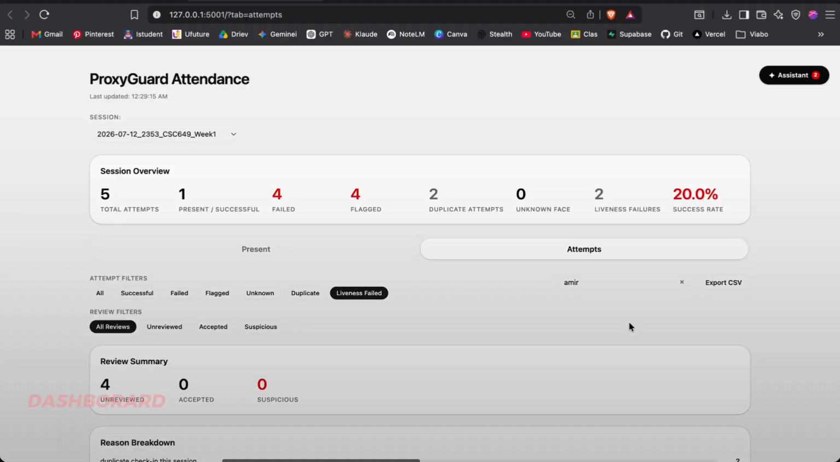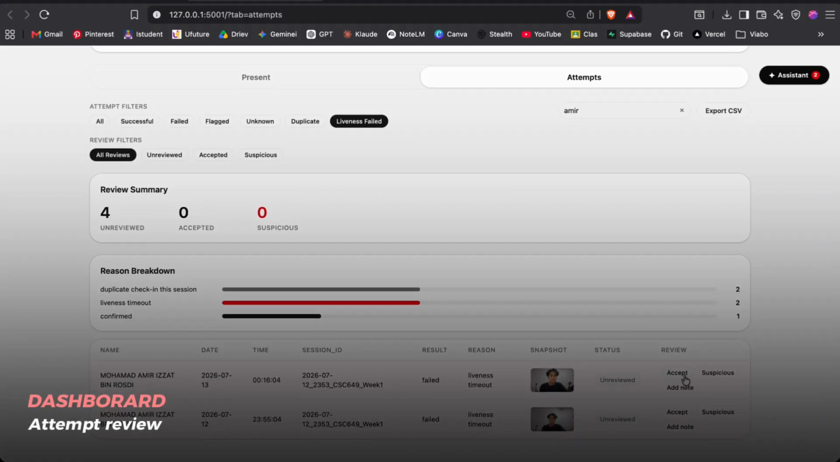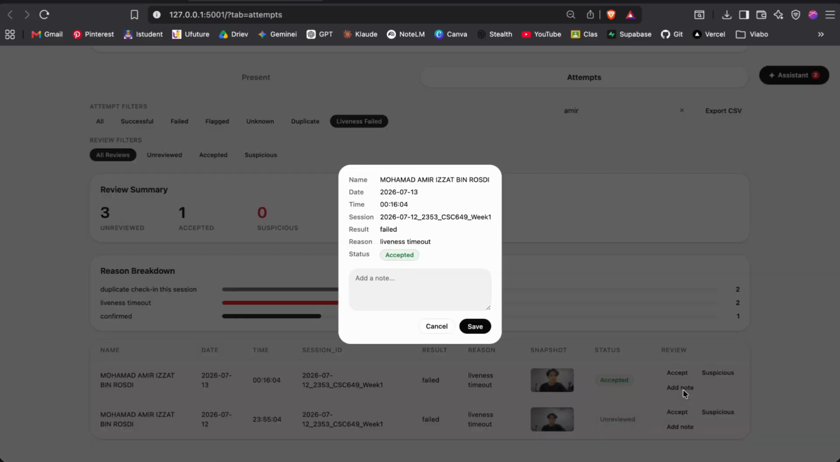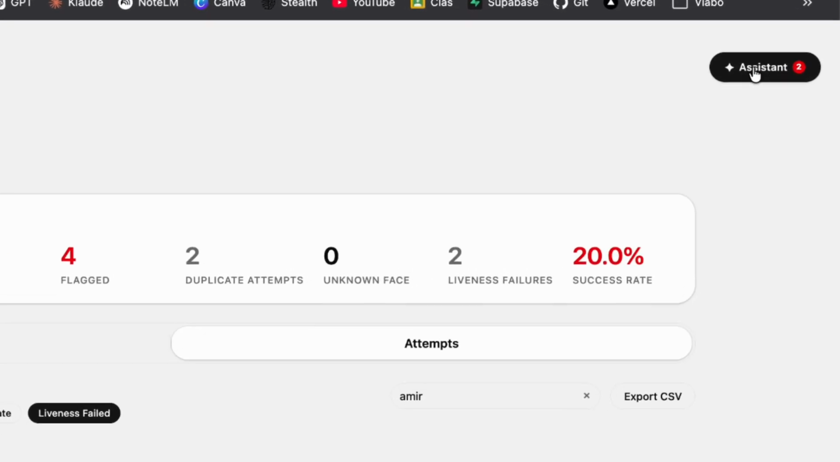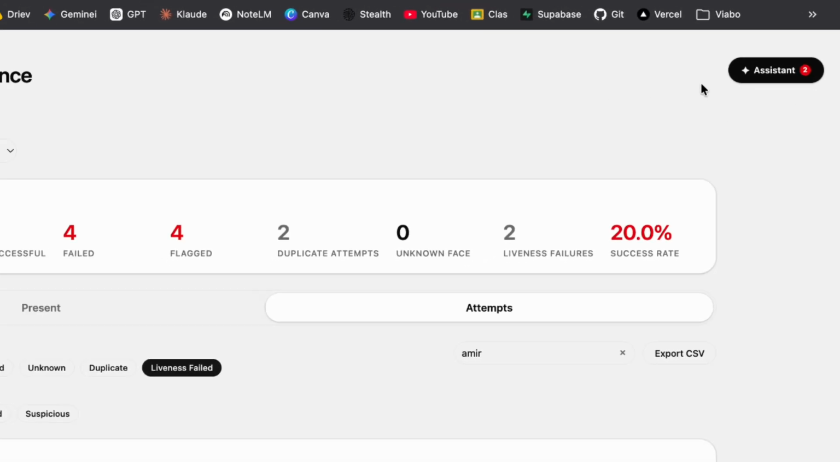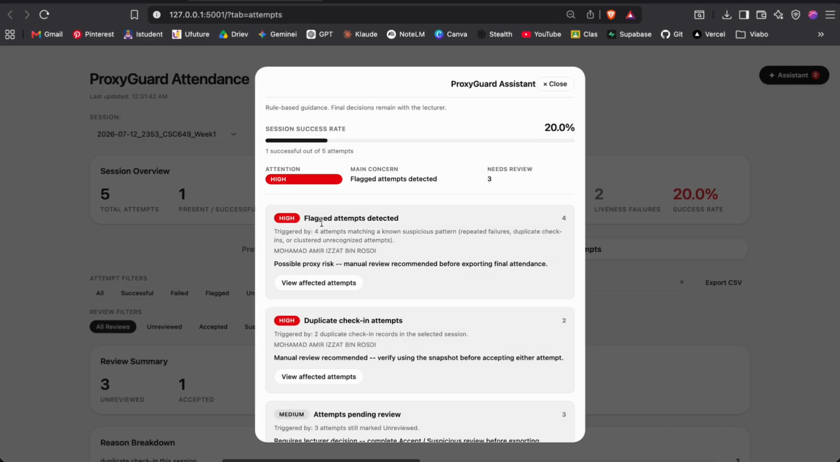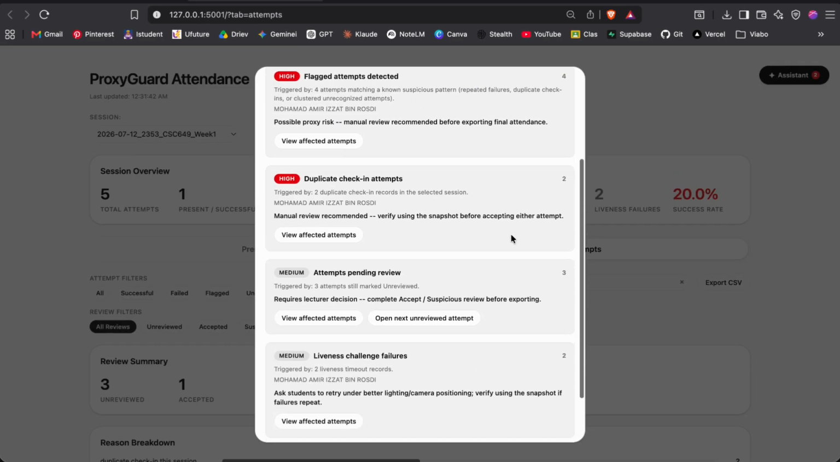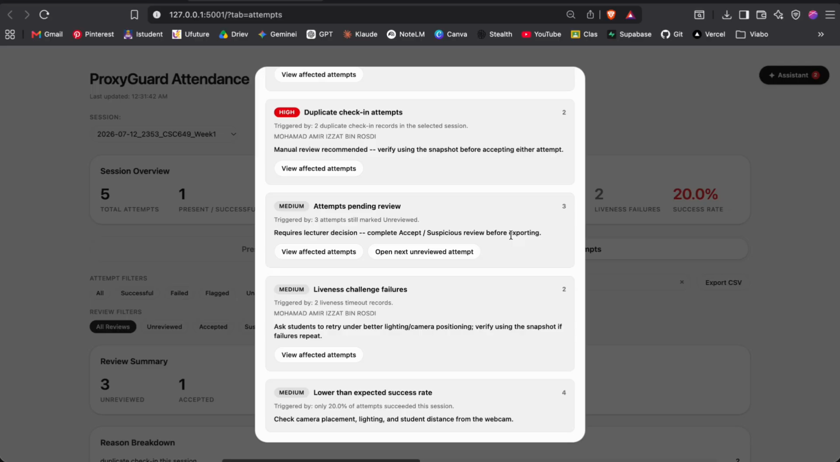ProxyGuard does not automatically accuse a student of proxy attendance. Instead, suspicious attempts enter a review workflow. The lecturer can inspect the evidence, mark an attempt as accepted or suspicious, and add a note explaining the decision. A role-based assistant also summarizes the session and highlights areas that may need attention, such as repeated duplicate attempts, unresolved reviews, or a high number of liveness failures.